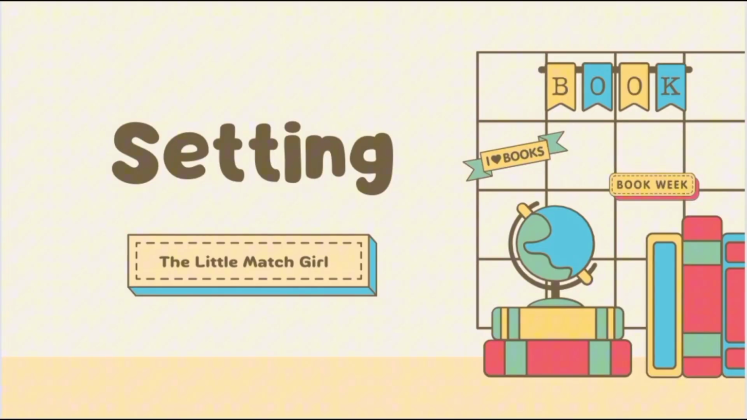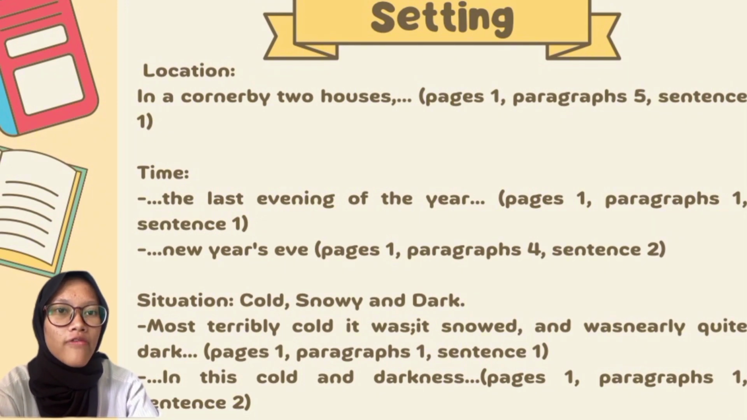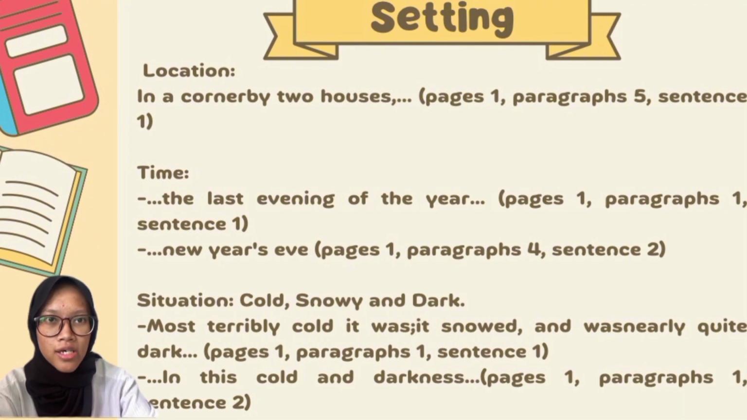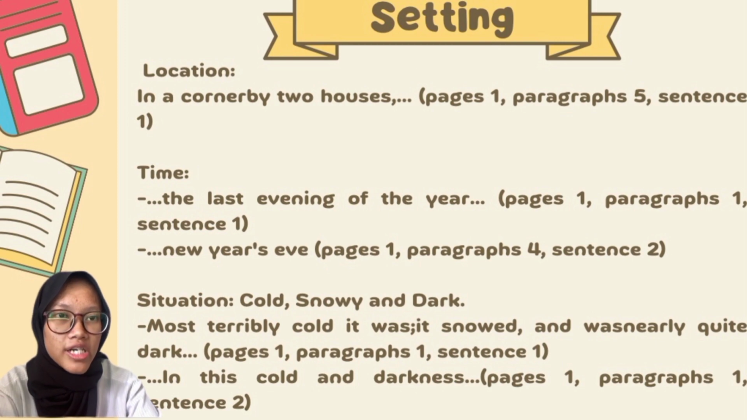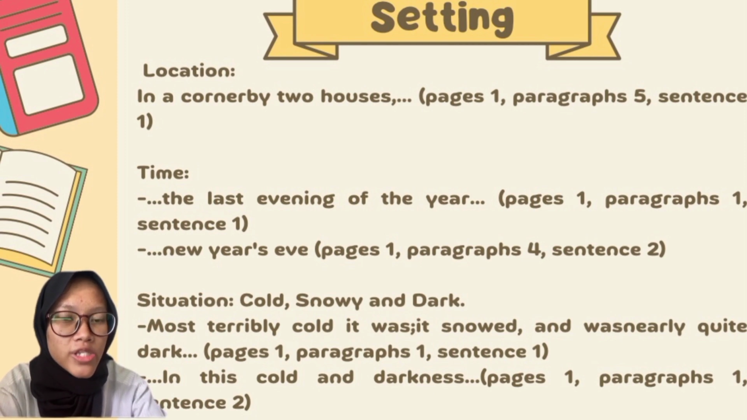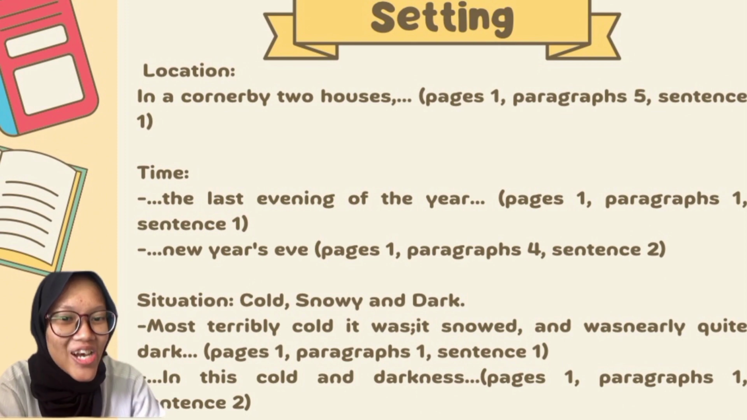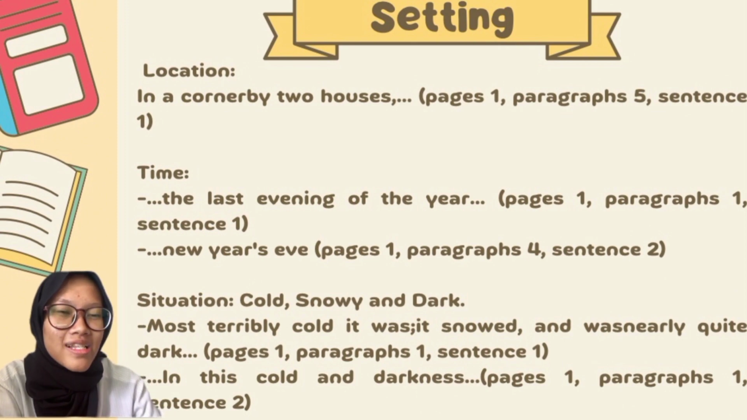Setting in The Little Match Girl. The setting, first, is location. The story is set in a corner formed by two houses, first page, sentence 1 in paragraph 5. The time is the last evening, New Year's Eve. And the atmosphere is terribly cold. It was snowing and nearly quite dark, and in this cold and darkness there went along the street a poor little girl.